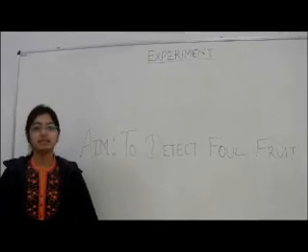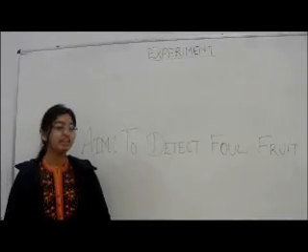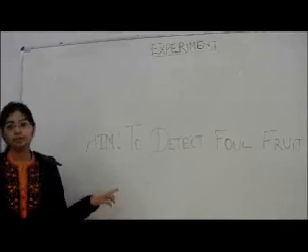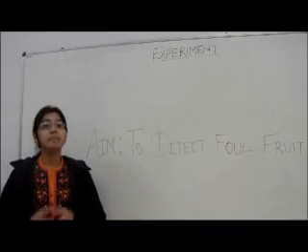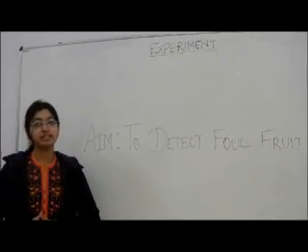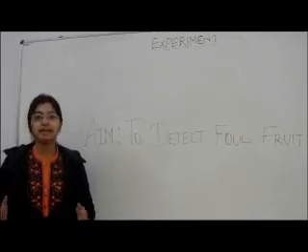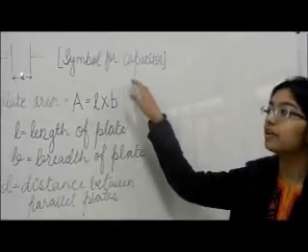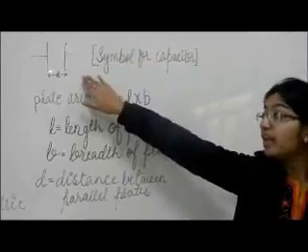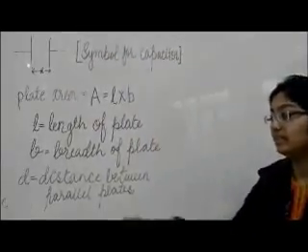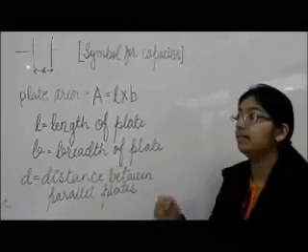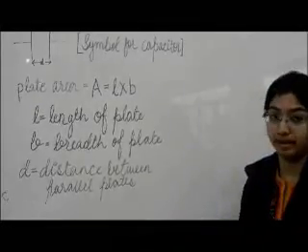Hello friends, today we will be demonstrating an experiment to create a foul food detector. The basic idea is to measure the capacitance change when we place a fruit between the plates of the capacitor. The symbol of the capacitance can be given as shown, where D represents the distance between the parallel plates and the plate area is given as length into breadth.